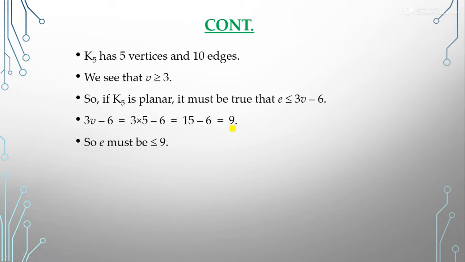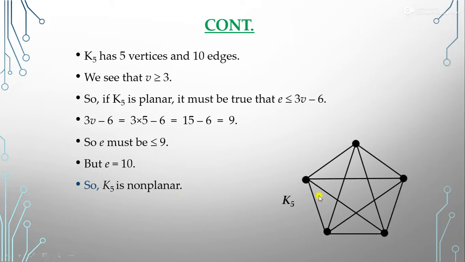But here we see that our edges are 10, right? So this does not satisfy the property. It means that K5 is not a planar graph. This is a non-planar graph. It means that you can't draw this graph such that its edges do not cross each other.